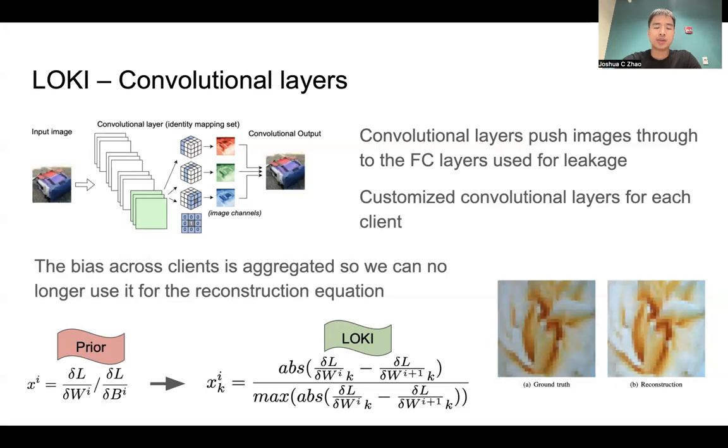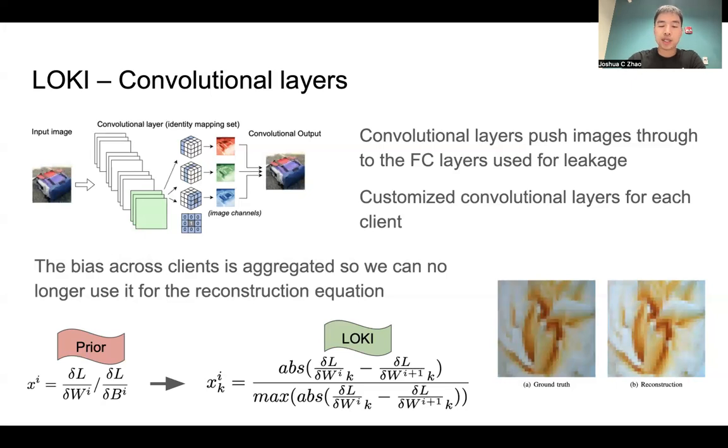One thing that we do need to keep in mind, however, is that as the fully connected layer does not change in size and the number of biases does not change, this means that the bias gradients are actually aggregated across clients. So as a result, we cannot use these for the reconstruction anymore. And while this may be a problem, it is actually not a very large problem because the bias gradient is not actually required for reconstruction.